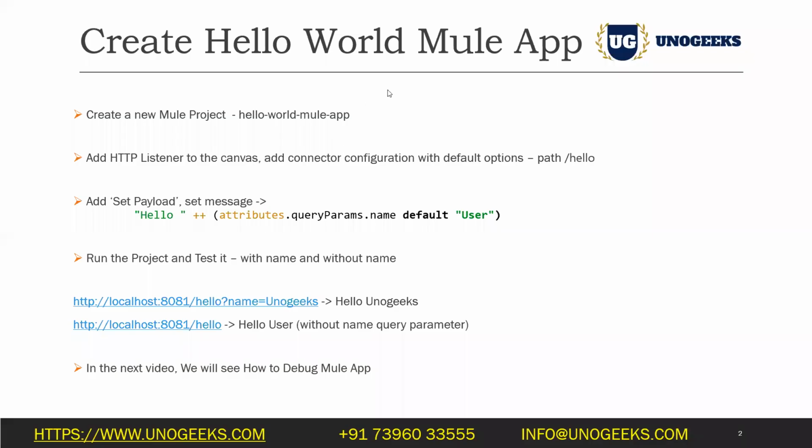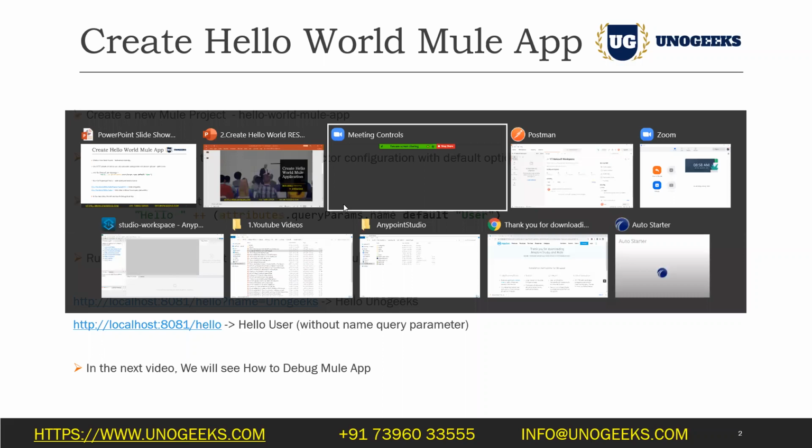Okay, so we're going to build a simple REST API, which will take in a name as an input, and it will prefix hello to that name, and it will send that entire string back as a response to the user. So we're going to build a simple Hello World Mule application, which will take in a name as a query parameter. And if you pass in UnoGeeks, it will prefix hello to the name. It will become hello UnoGeeks, and it will send this response string back to the calling client. Okay, let's see how to build that in Anypoint Studio.